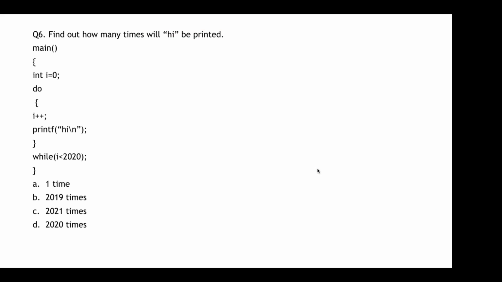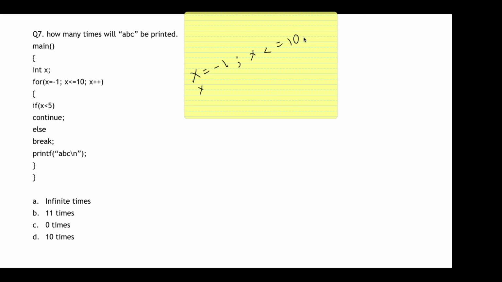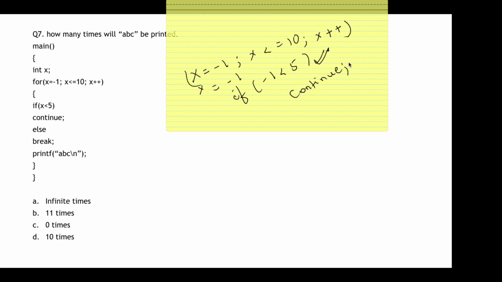Okay, so moving on to the next question, that is how many times will A, B, C be printed. Again here there is a variable x. This x has a loop that runs from x equal to -1, while x less than equal to 10, with x plus plus. The first value of x is -1. So -1 less than 5, this is true, so it is going to continue. Now what is the function of this continue? This continue will not bother about any other statement that follows it. It will simply take you back over here.